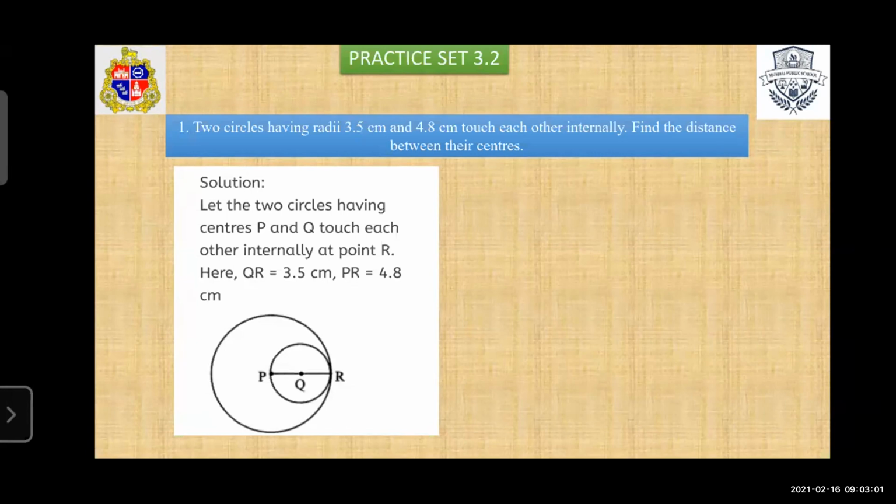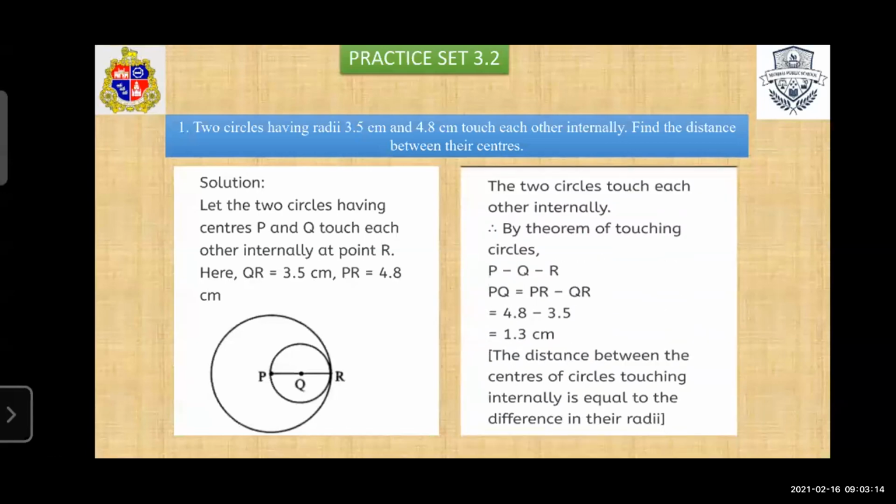Then we find, yes, two circles touch each other internally. So by the theorem of touching circles, these 3 points are collinear. In the previous theorem, we saw if the circles touch each other externally or internally, then these 3 points are collinear. So P, Q, R are collinear points.